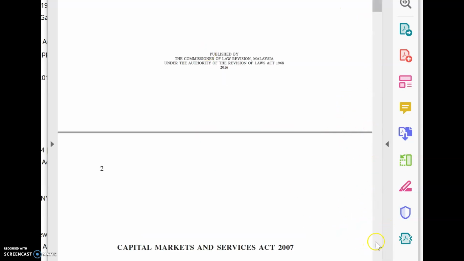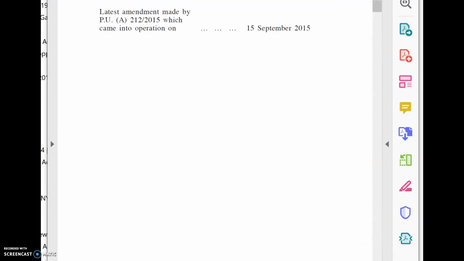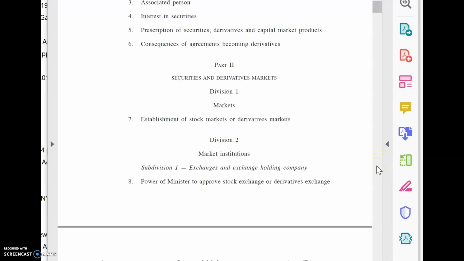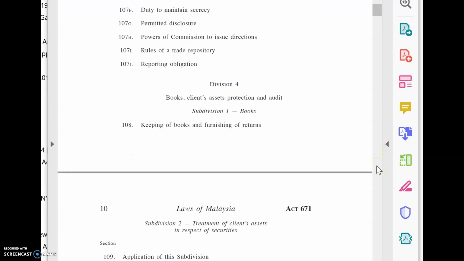Can you see that? Date of Royal Assent, 27 July. Date of publication in the Gazette, 31st July. Latest amendment, PUA, 15 September 2015. We look at PUA later. Now, what is important is this part.